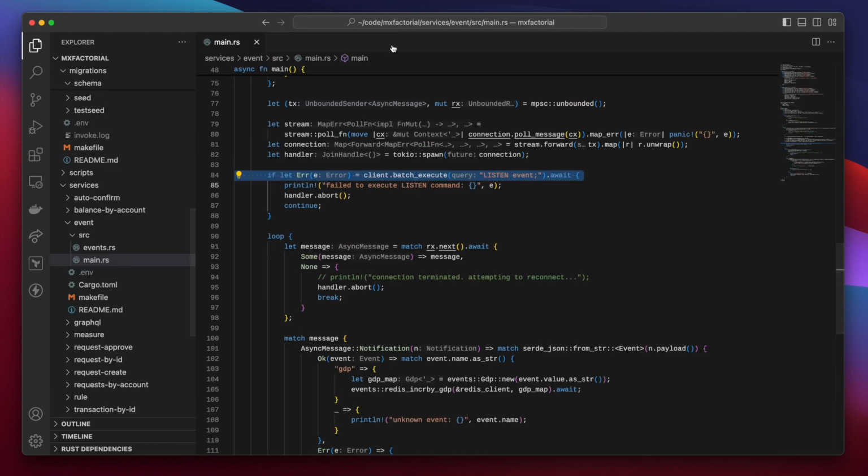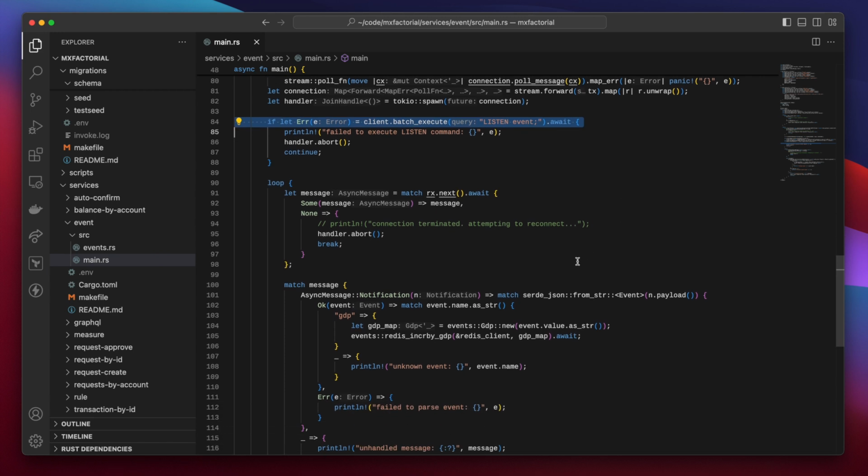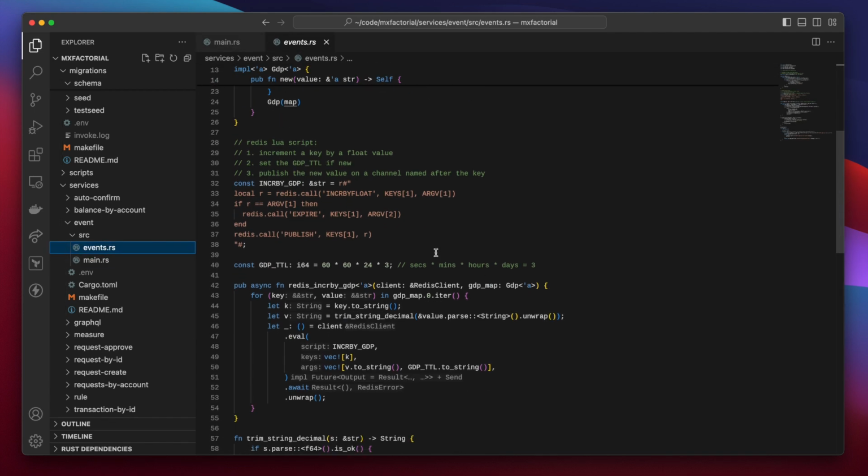Okay, so back to the event service. Event receives the GDP notification from Postgres and then increments a GDP key in Redis. Redis is also instructed to publish the new GDP value after it's changed.